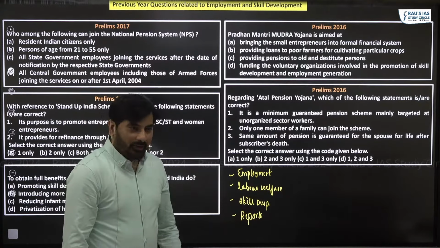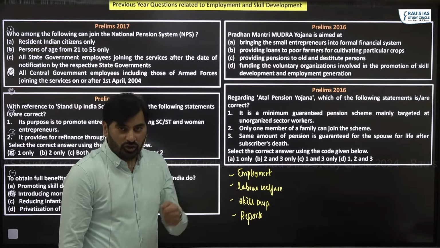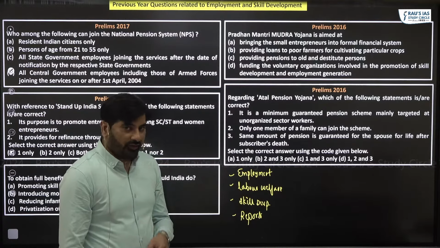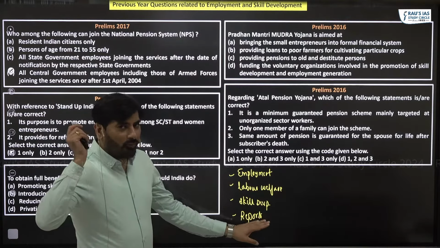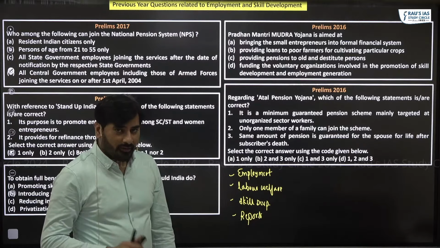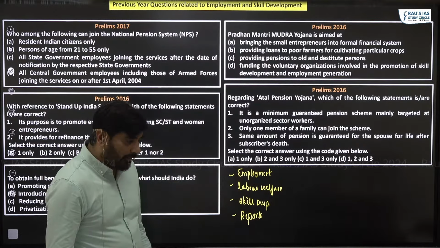On skill development, we had a question related to Pradhan Mantri Kaushal Vikas Yojana and the National Skill Qualification Framework. And there was one report, the report published by the Labour Bureau, right? So this is where the questions have been asked.